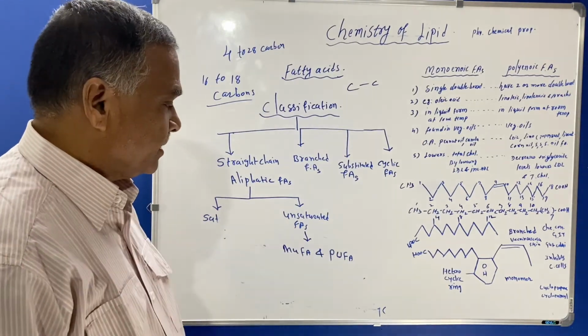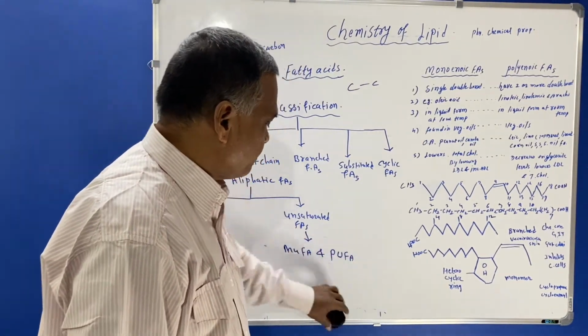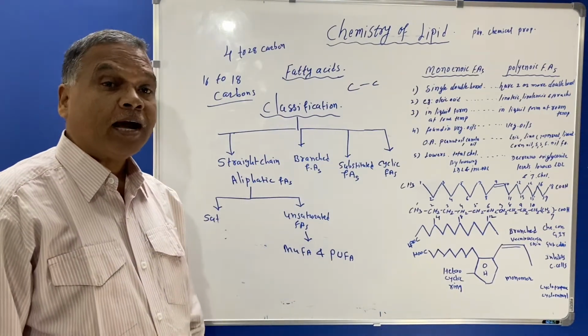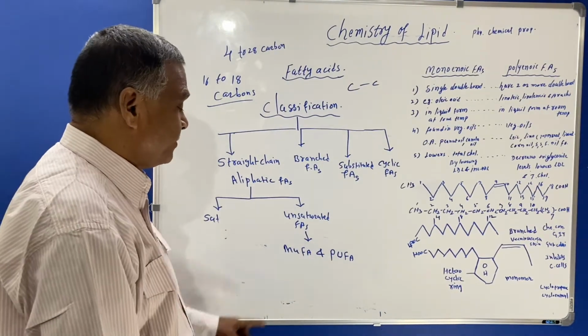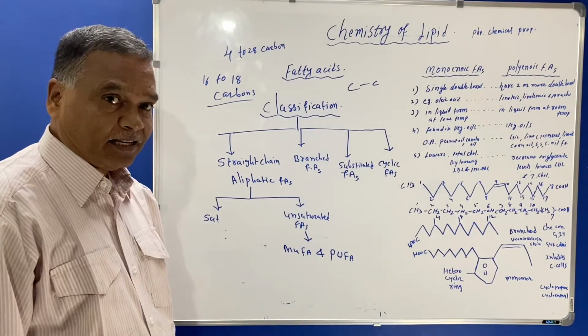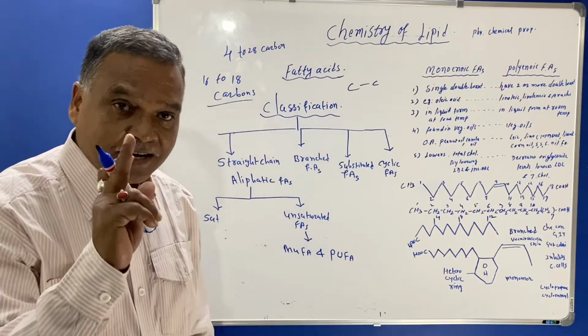Now here you will see what is meant by monounsaturated fatty acid and what is meant by polyunsaturated fatty acid. The monounsaturated fatty acids contain only a single double bond.